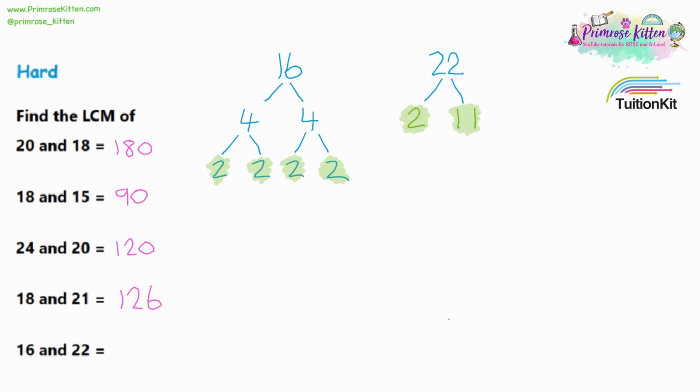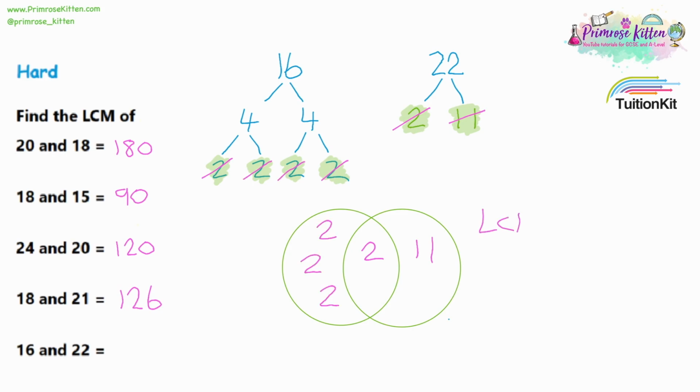Moving on to the Venn diagram, having a circle representing 16 and a circle representing 22. I'm going to look for which prime numbers are in both lists, and both lists have got a 2, which goes in the overlap. 22 is the only tree with an 11, and 16 has got 1, 2, 3 more 2s.